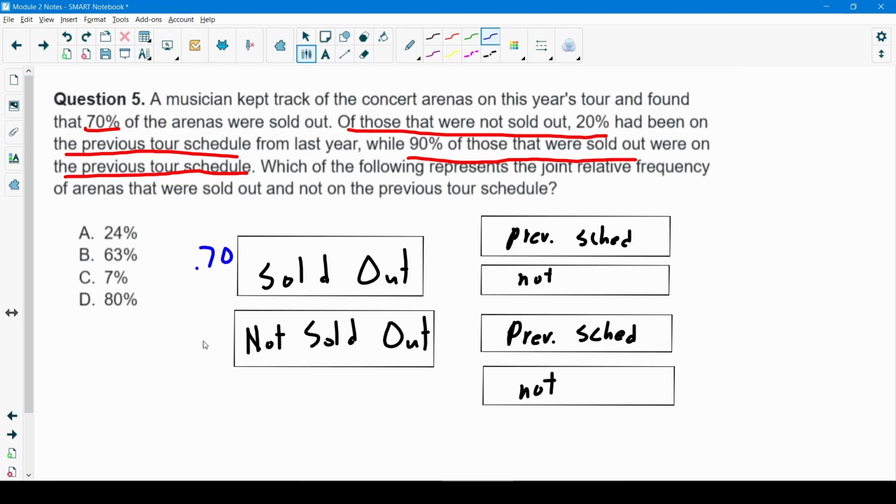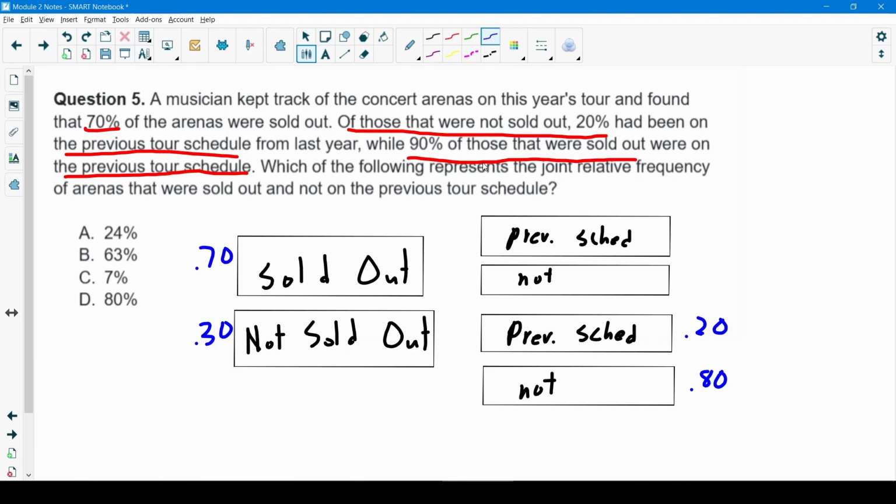And subtracting from 100, that means that 30% were not sold out. Of those that were not sold out, so looking at this one, 20% had been on the previous schedule from last year. So I'm just going to write 20% over here. And then again, subtracting from 100, that means that 80% must have not been on the previous schedule.